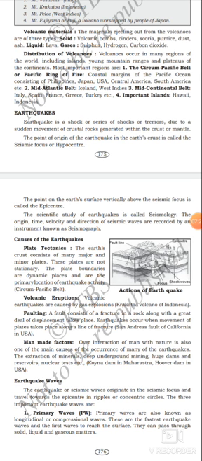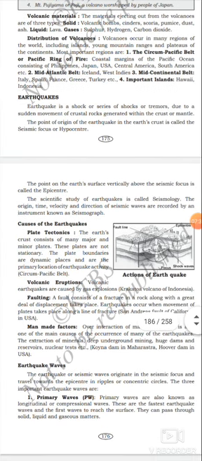Third one is the Mid-Continental Belt: Italy, Spain, France, Greece, Turkey, etc. Fourth one is important islands, Hawaii and Indonesia.